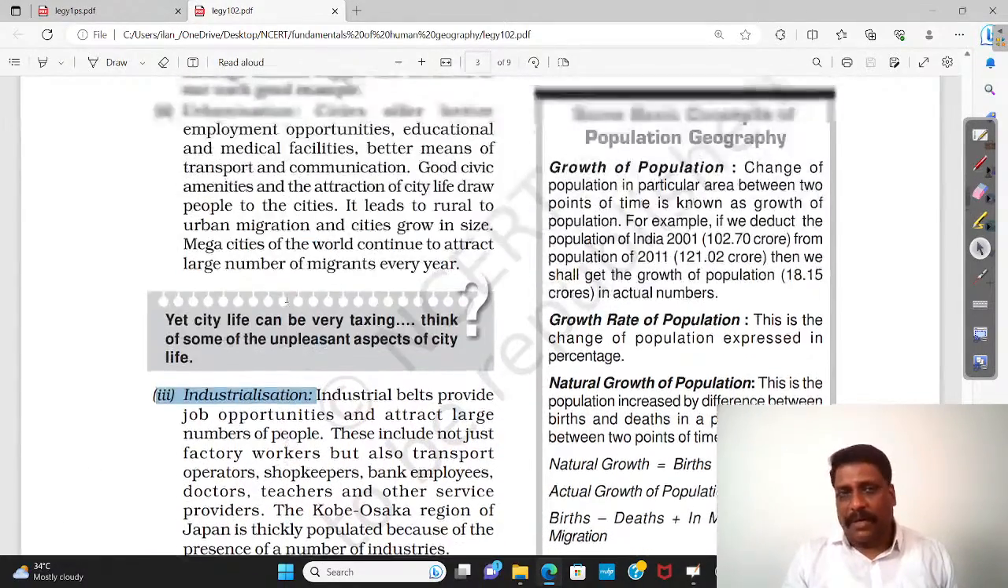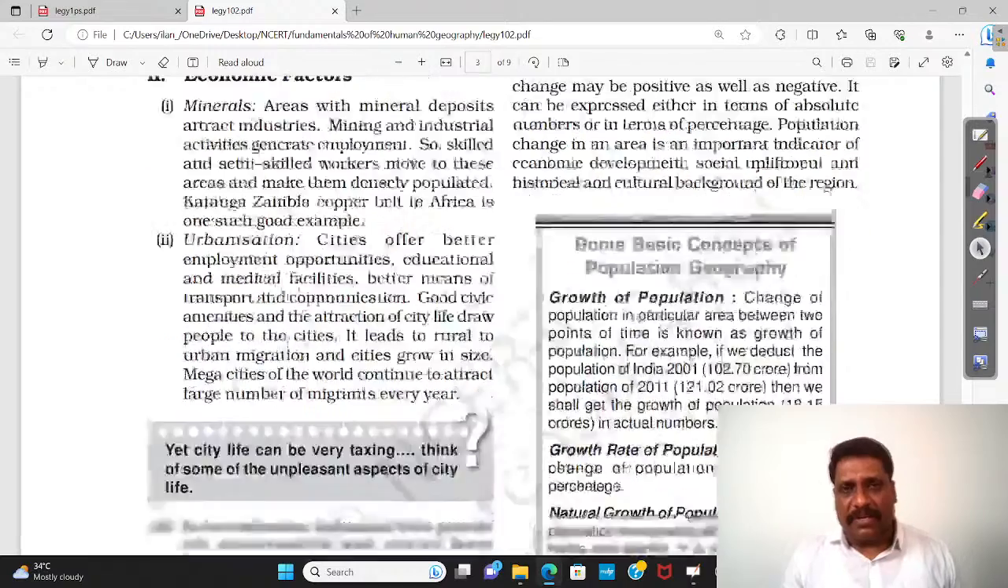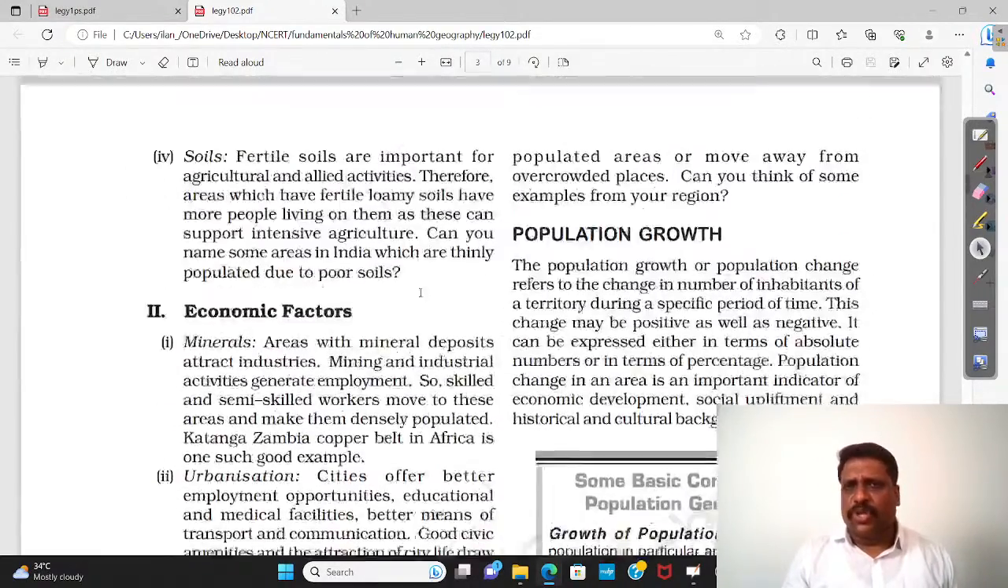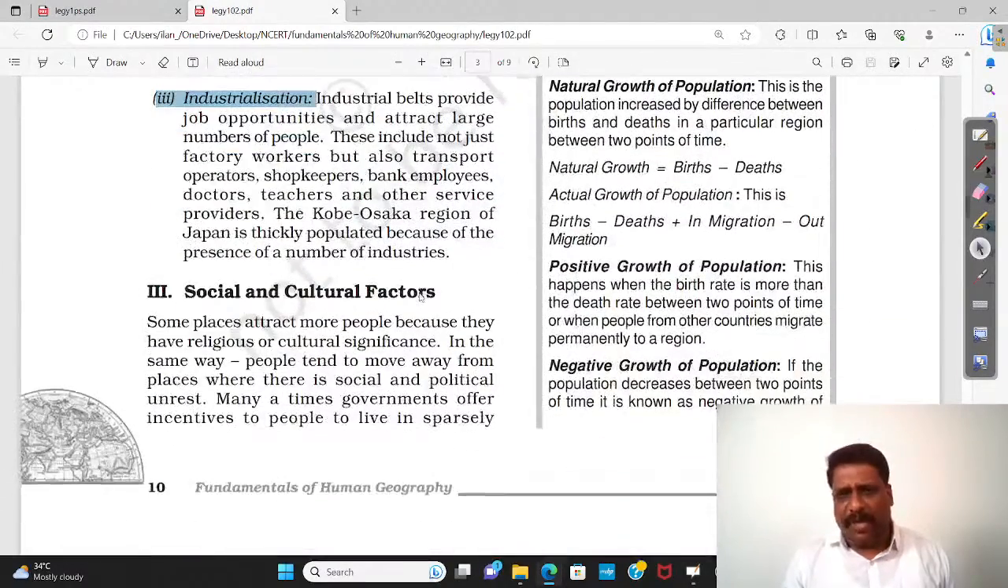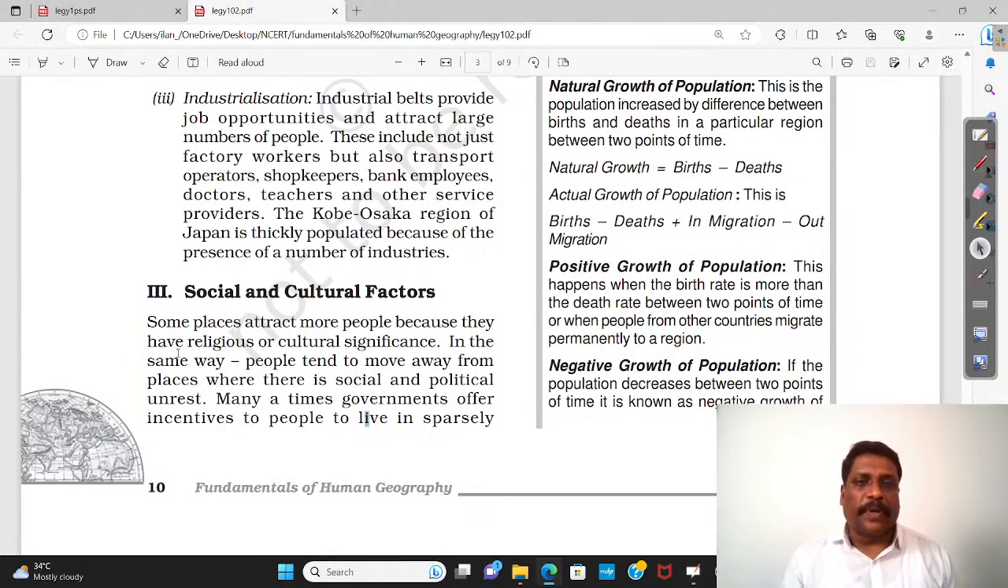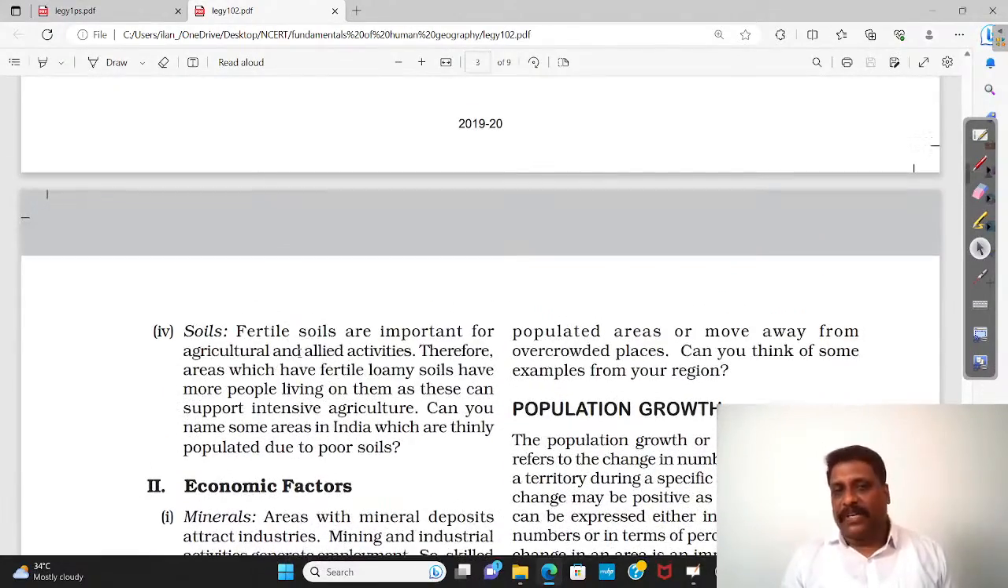You call them economic factors. We do have social and cultural factors, right? Some places attract more people because they have religious or cultural significance. In the same way, people tend to move away from places where there is social and political unrest, right? Migration. To be very precise, you call them emigration. Okay, fine. Plenty of factors are there.